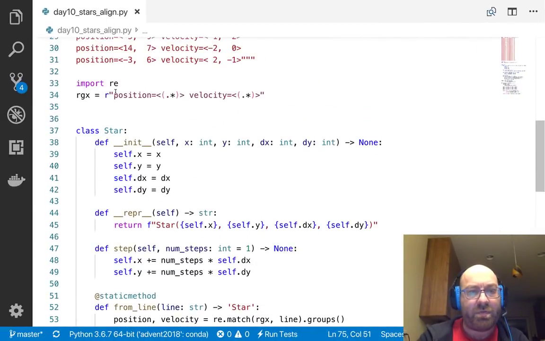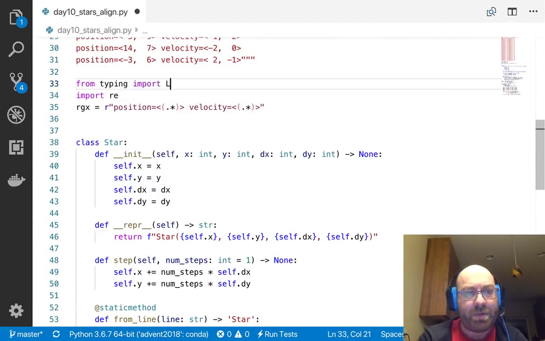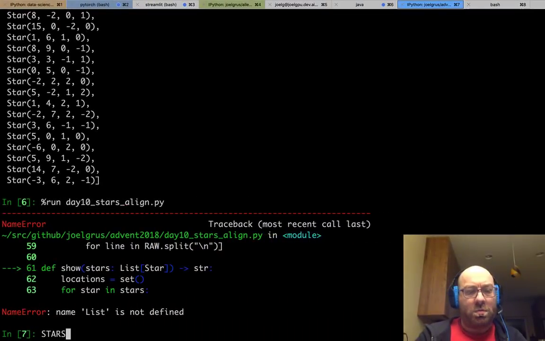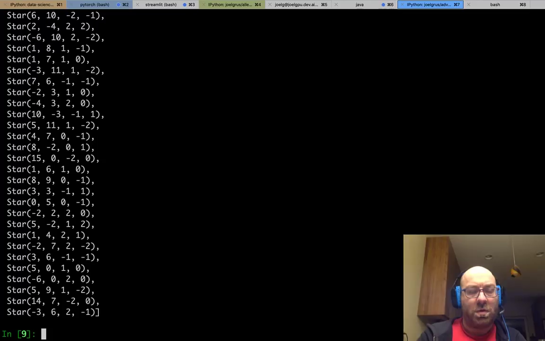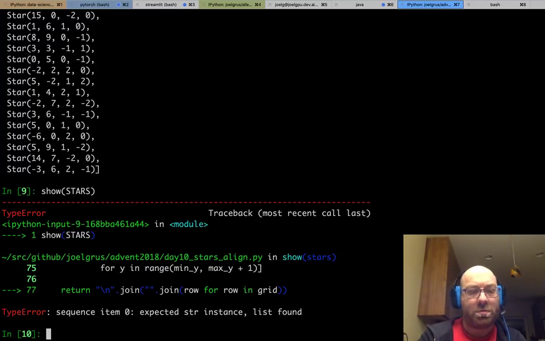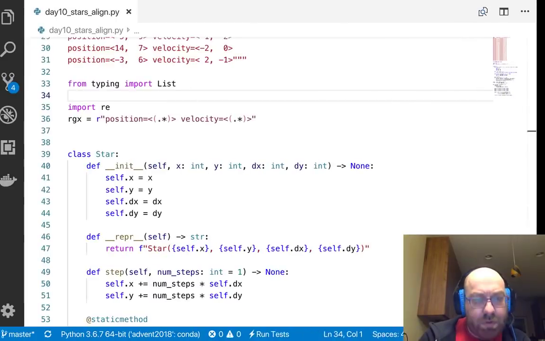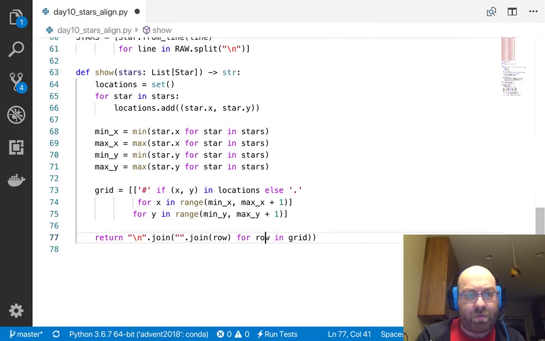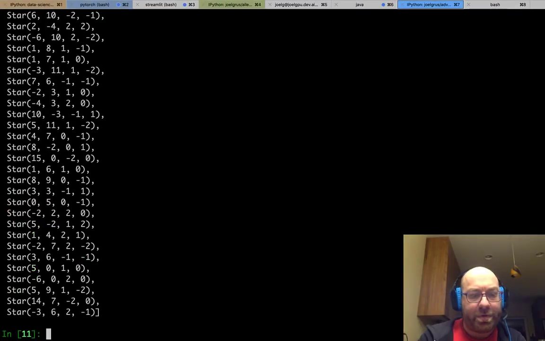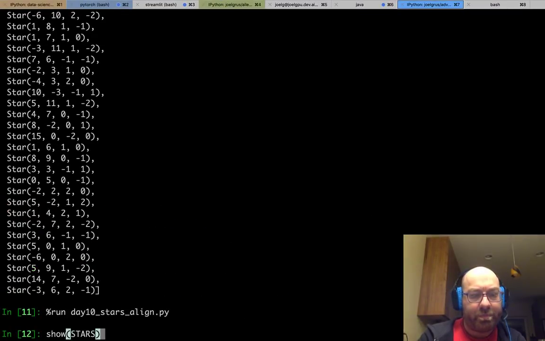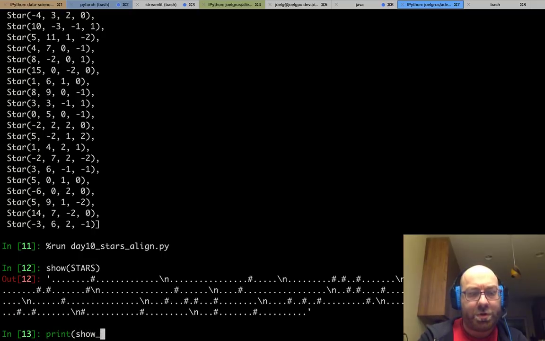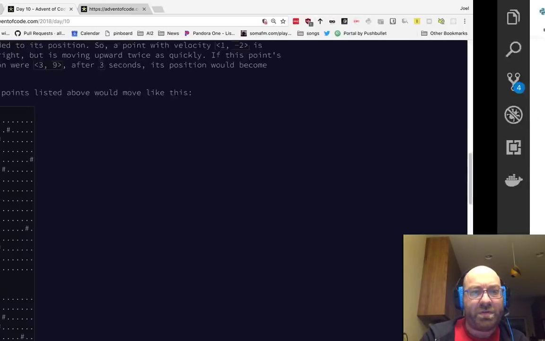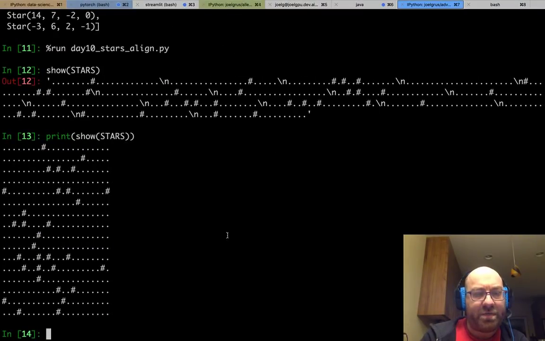And I don't have from typing import List. Show stars. Sequence item 0 expected string instance. I want to join the row for row in grid like that. I think that's probably right. Let's run it again. Print show stars. Okay, so let's see. Does that look exactly like what they have?